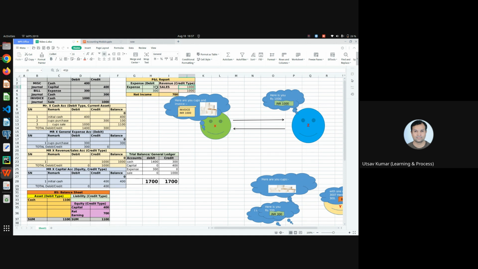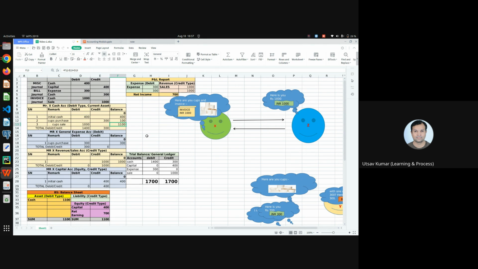How much my expense? 300. So what is the difference? 700. Sales minus expense is 700, and it is my income. So what is the income of Mr. X? 700 rupees. What is the revenue? 1000. What is the expense? 300. Now here in my accounts, you can get the final balance.